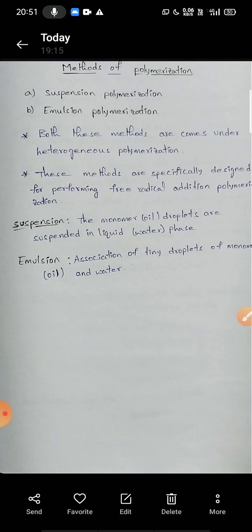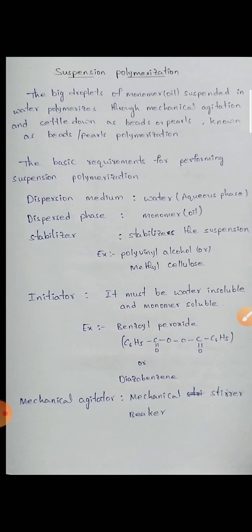Through these, polymer dispersity and molecular weight may be improved. These methods may introduce additional processing requirements to isolate the product from a solvent. Suspension and emulsion polymerizations both come under heterogeneous polymerizations. These methods are specifically designed for performing free radical addition polymerization. Suspension: the monomer oil droplets are suspended in a liquid water phase. Emulsion: association of tiny droplets of monomer oil and water.